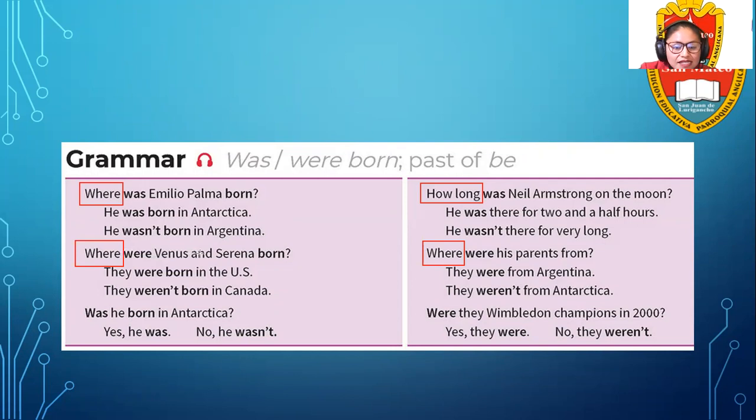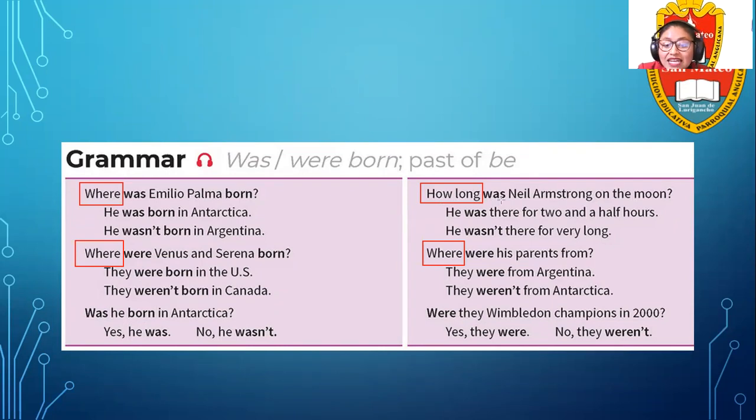Where were Venus and Serena born? They were born in the USA. They weren't born in Canada. Question with was. Was he born in Antarctica? Yes, he was. No, he wasn't. What about how long?